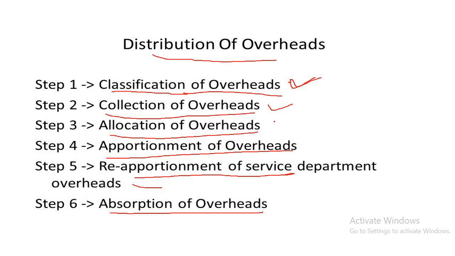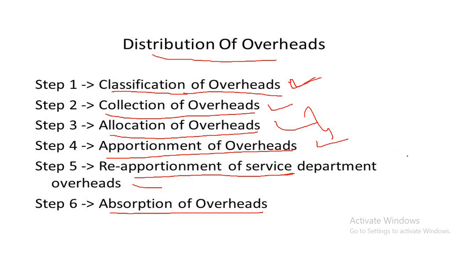Another very important step is allocation and apportionment. These form the primary distribution, which is also called departmentization. The distribution of overhead to various departments is known as departmentization of the overhead.